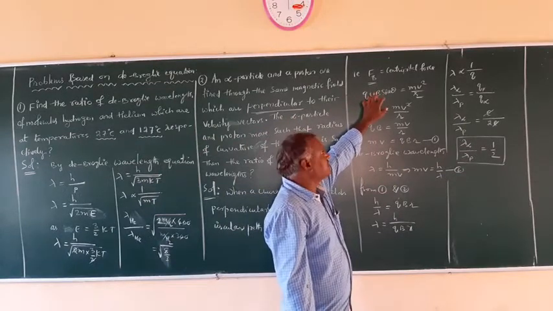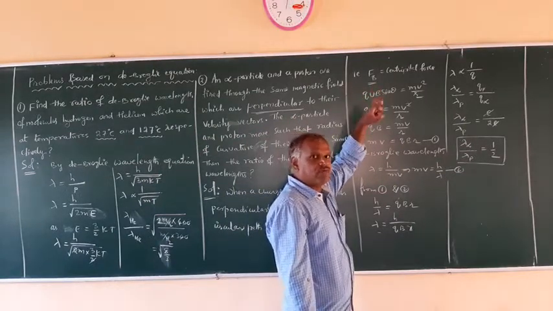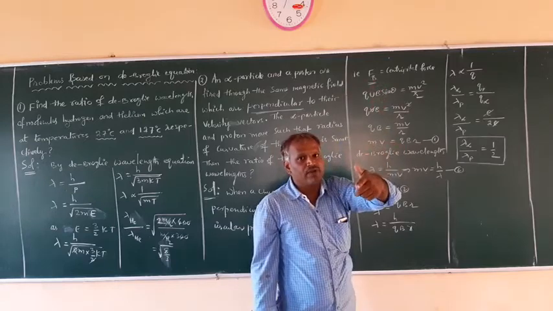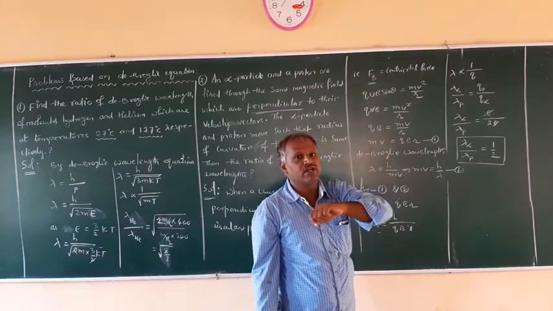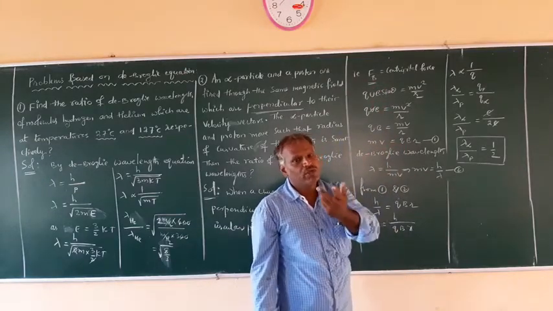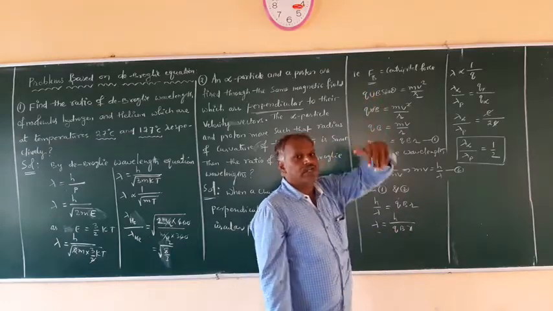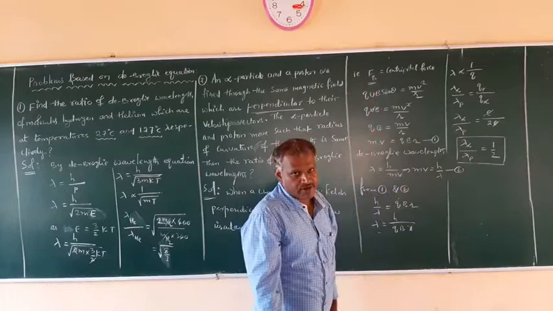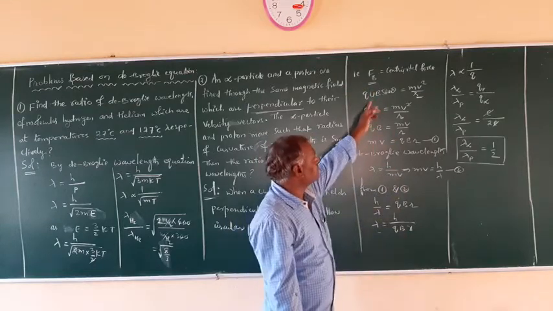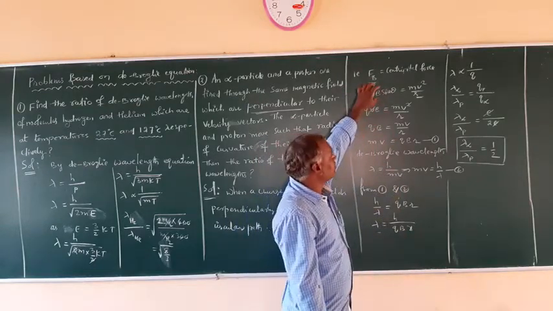I gave this just in the presence of a magnetic field. What is the force? Maybe with an electric field you might have a force acting on a charge, which is QE, charge into electric field intensity. But you can get this equation also when you get into the magnetic effects of currents. Correct? So there you can get this equation. As of now, just remember this one.